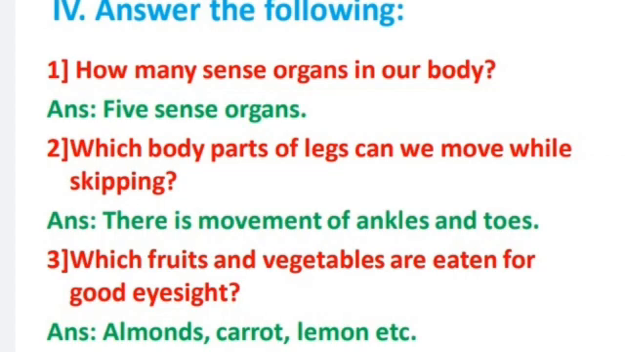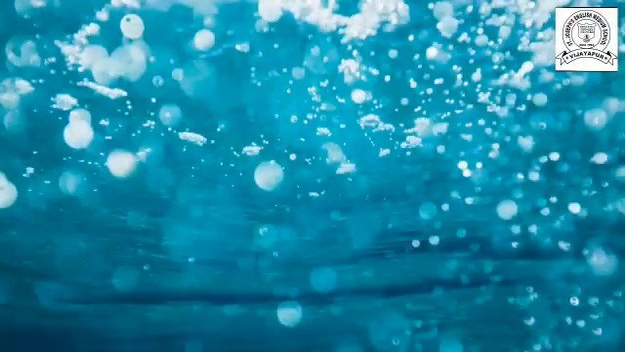Third one, which fruits and vegetables are good for good eyesight? For good eyesight, which fruits and vegetables can be eaten? Almonds, carrot and lemon. These are very good for our eyesight. Now got it? Now the next question.